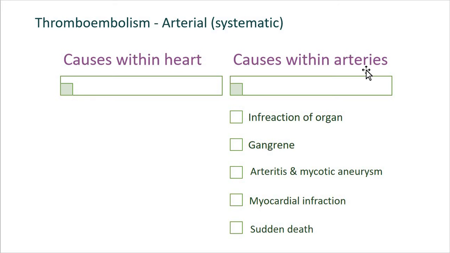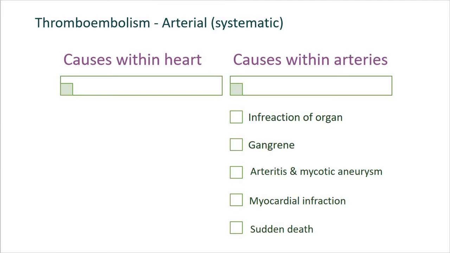So if vascular occlusion occurs, that is, the vessel gets occluded, the following ill effects may result.